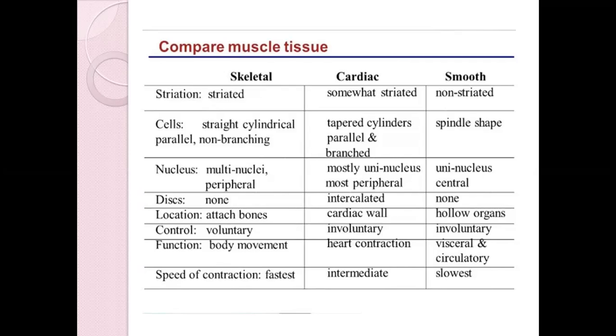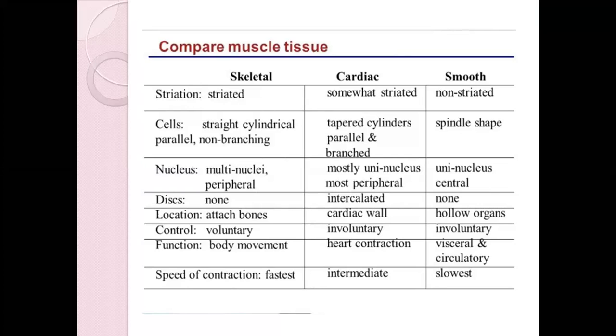Then the nucleus. In the skeletal muscle they have multiple nuclei. In the cardiac they have only one, and even in the smooth we have only one, which is present at the center. Peripheral means whenever you say the nucleus in the cardiac muscles, it is not exactly present at the center, so it can be on either the left or the right side. Then the disc: intercalated disc can be seen only in the cardiac muscles.